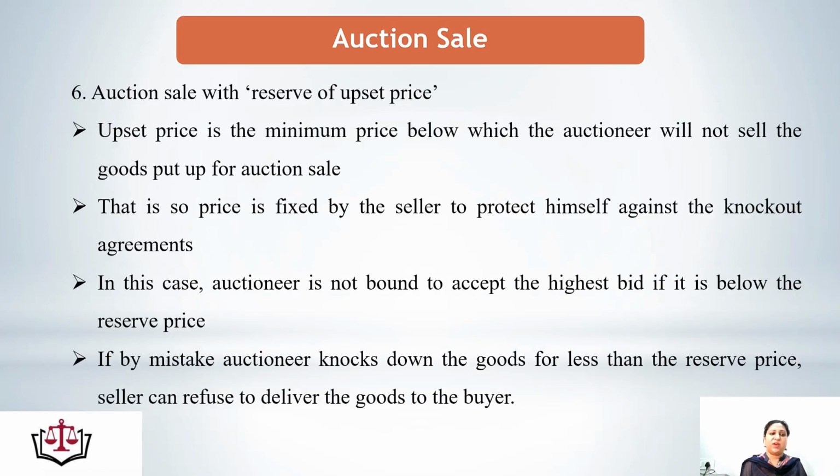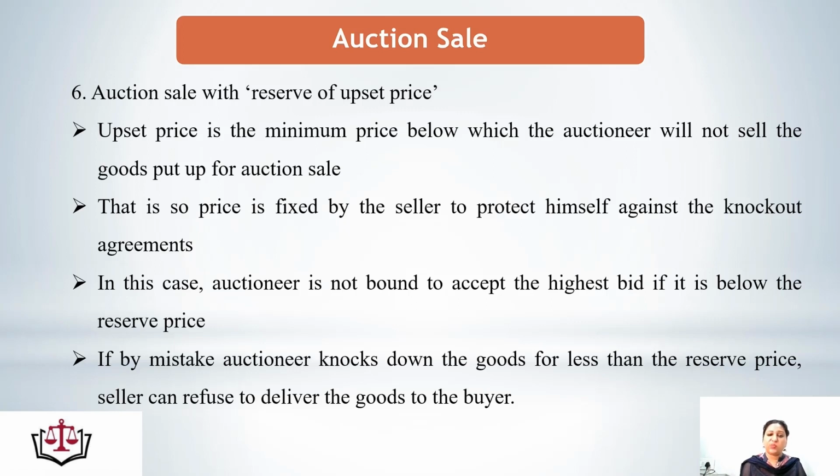Next point is auction sale with reserve or upset price. What is the meaning of reserve or upset price? Sometimes the seller is not willing to sell his goods for less than a particular price. So he can fix a minimum price, an upset price, for his goods.